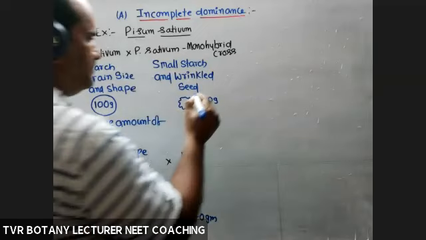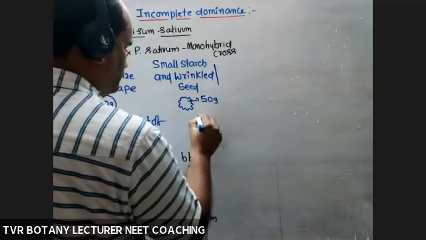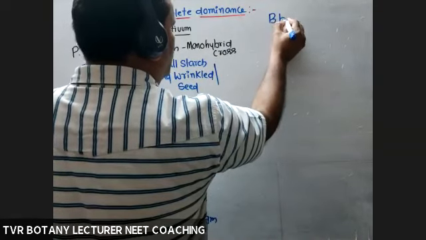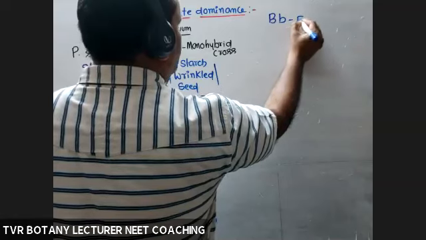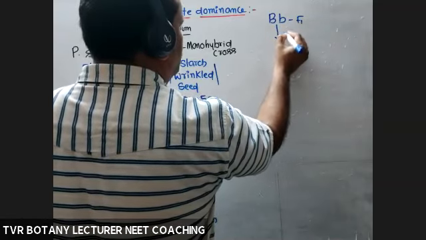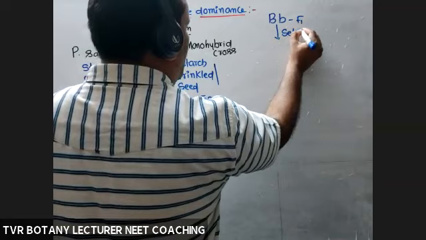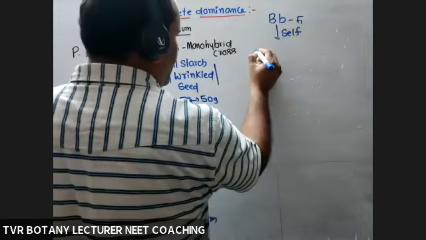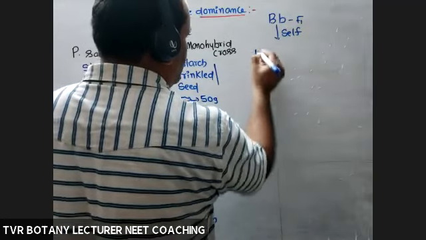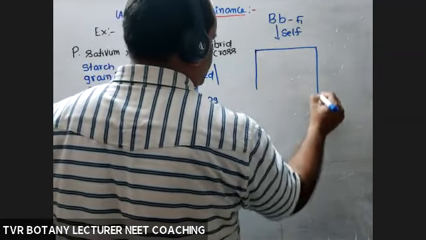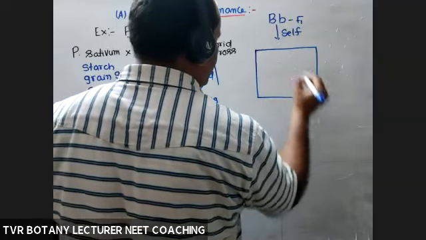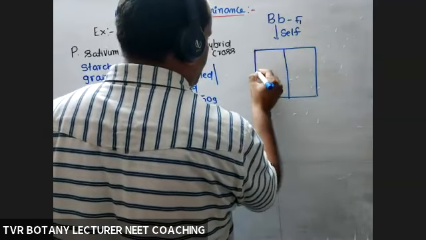Now F1 is subjected to self-pollination. Capital B, small b. This is F1, subjected to selfing or self-pollination. And use a Punnett square, Reginald C. Punnett's square, to understand the combination of gametes during fertilization.